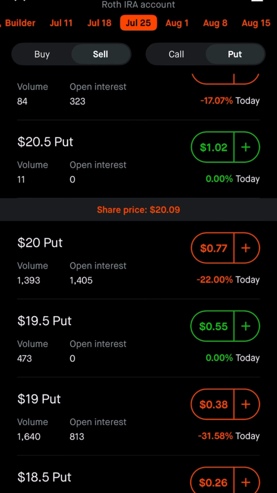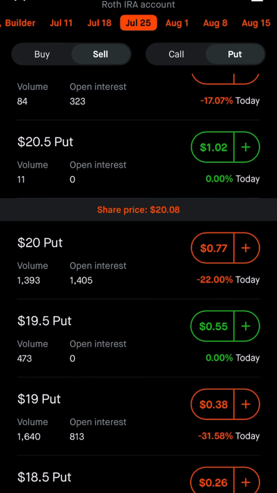That is selling a put: you are betting that the stock price will not get down to your put price. And if you're correct, you make money. If you're incorrect, you are on the hook to buy 100 shares of the stock at your selected put price. Those are the only 4 options that exist. Now, if I were beginning to learn stock options, I would just focus on one of these. And the one that I would focus on is selling a put. And I would have 2 requirements.